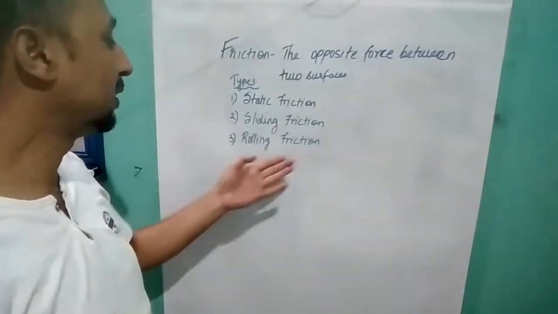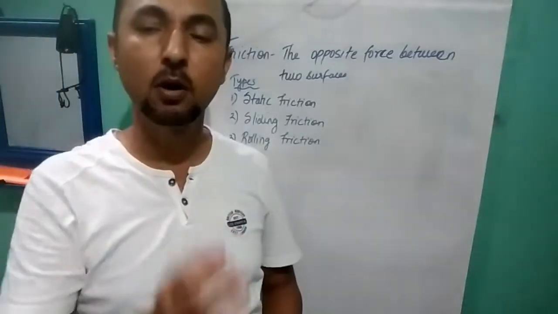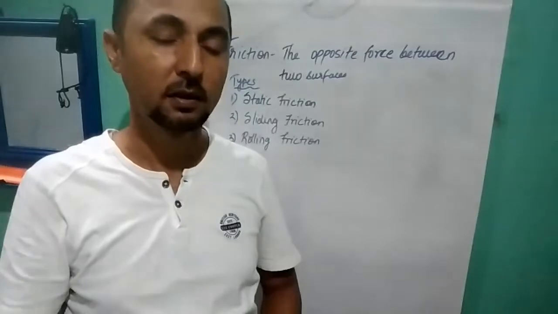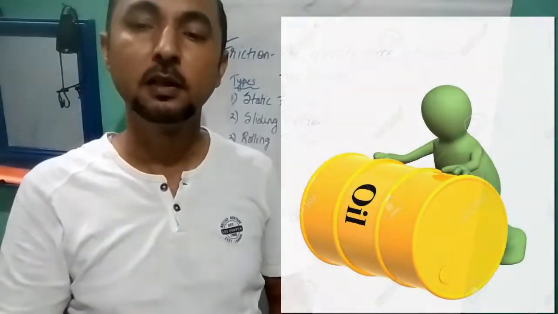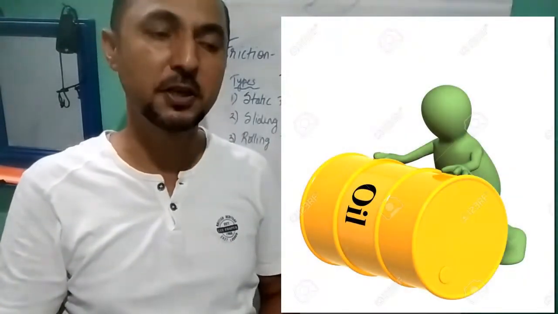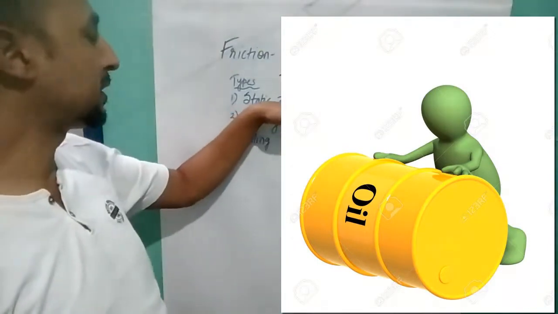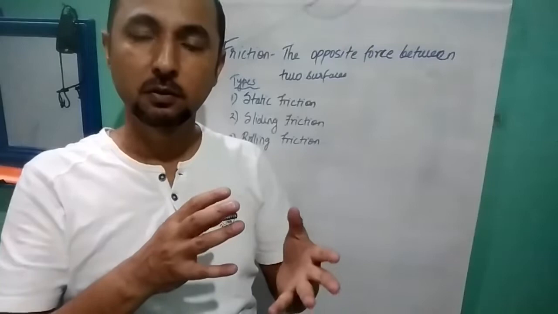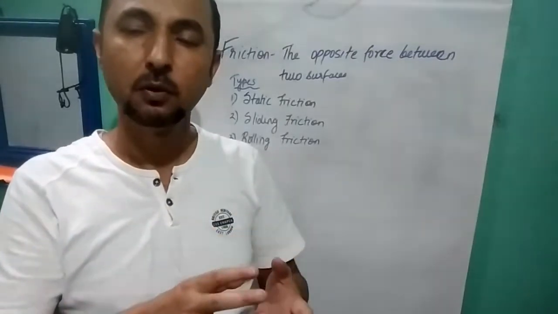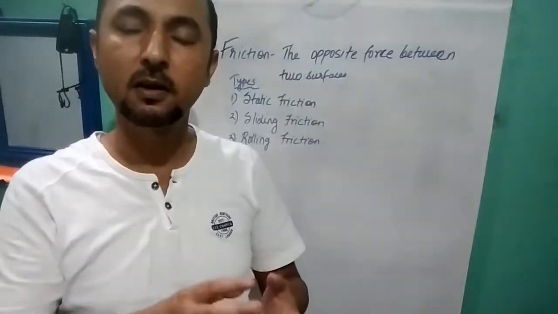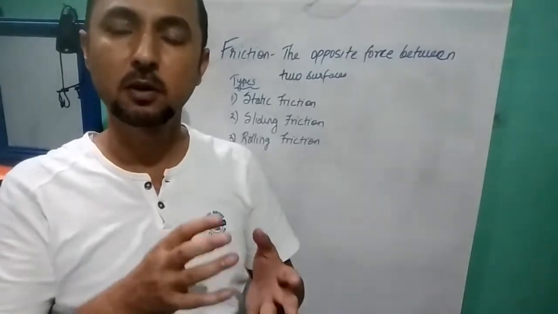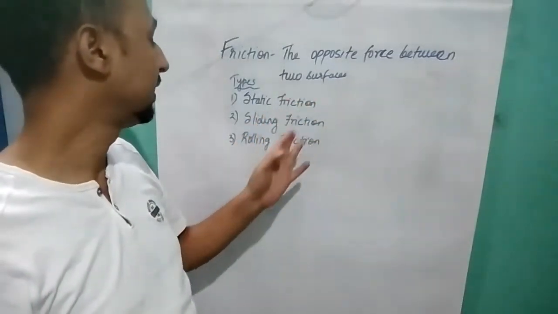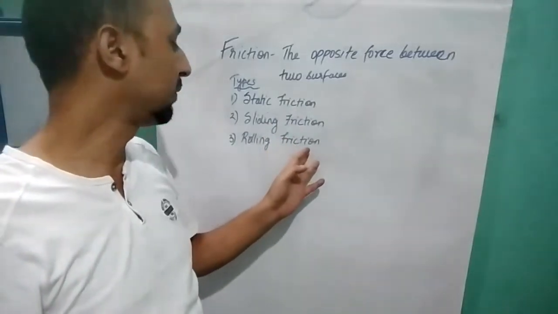And the last one is rolling friction. When you take a ball and roll it on the floor, that is an example of rolling friction. The rolling of tires on the road is an example of rolling friction. Static friction is highest because we have to overcome the inertia of rest to move this object. So that is why static friction is highest, and the least is rolling friction.